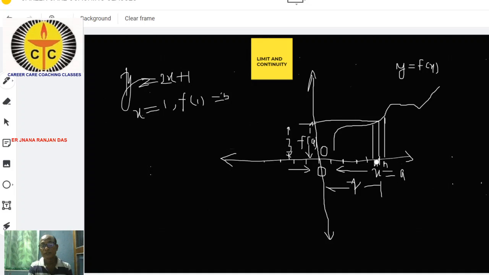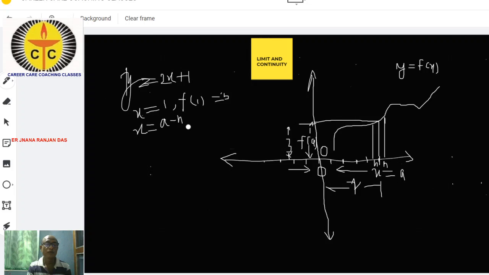So what is the value of x here? It is a minus h. So up to this, the value of x is a minus h. So if x is equal to a minus h, then what is the value of y?